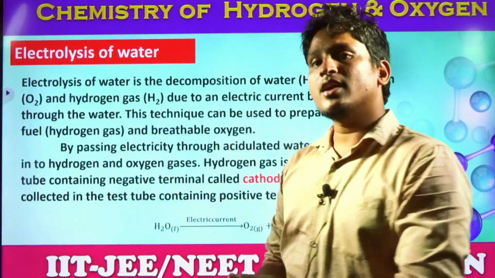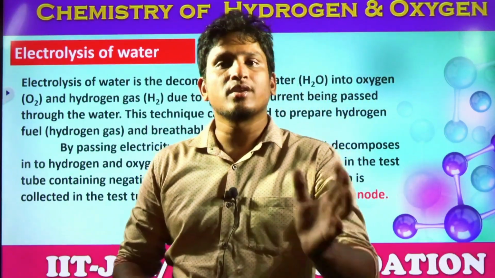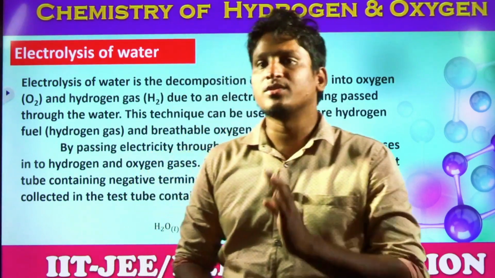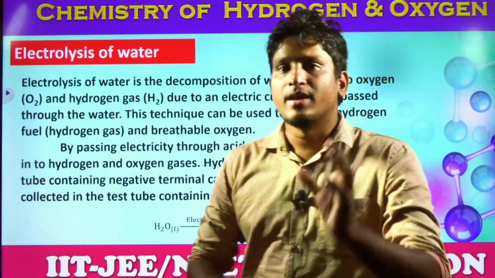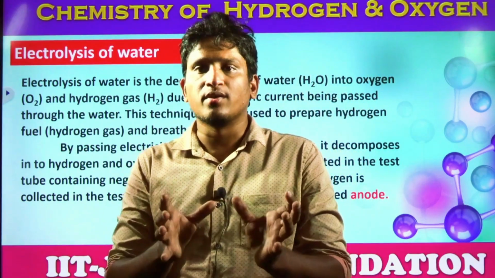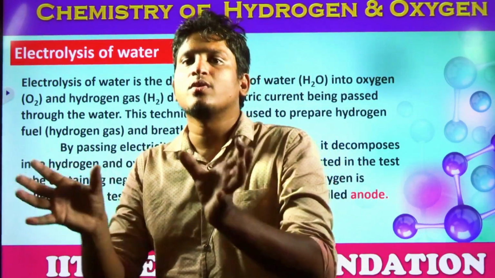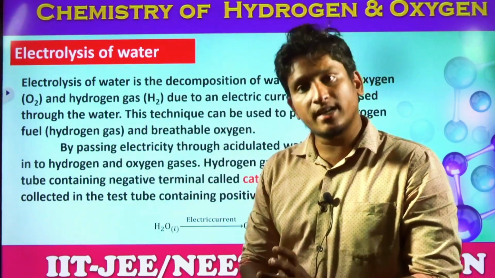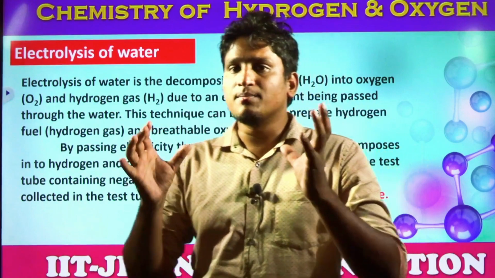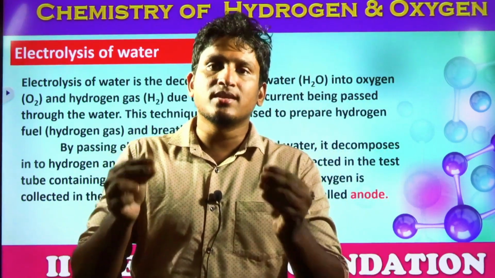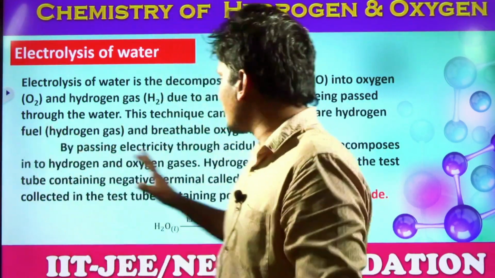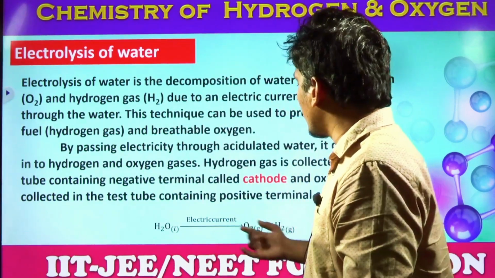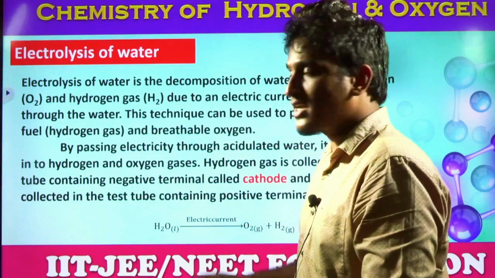Next, electrolysis of water. Electrolysis is a decomposition reaction, students. Decomposition means when a single compound decomposes to produce two or more compounds. And what is this? Electrolytic decomposition. That means this decomposition is carried out in the presence of electricity. How does the procedure work? Look at the reaction. H2O is decomposed to produce oxygen gas and hydrogen gas.